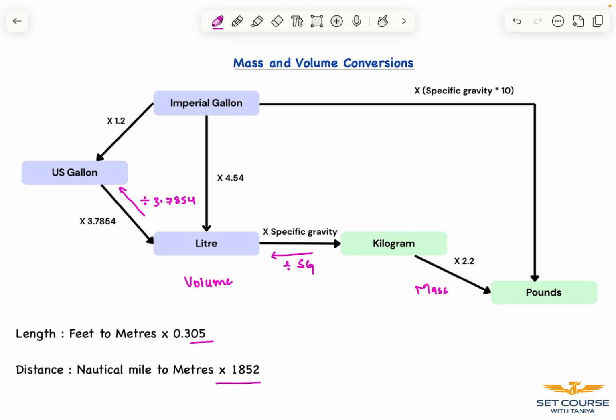So this was all for part 2 of mass and balance, that is payload.